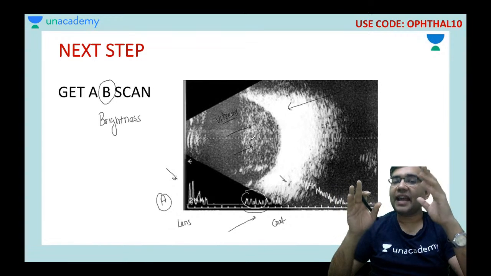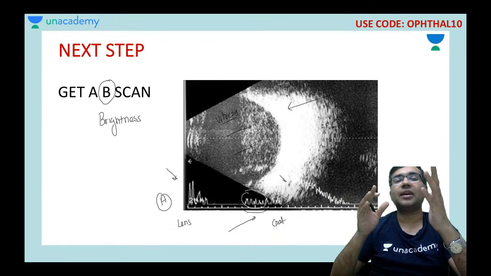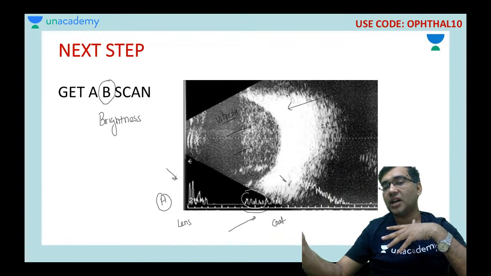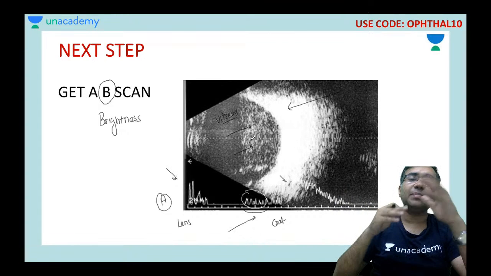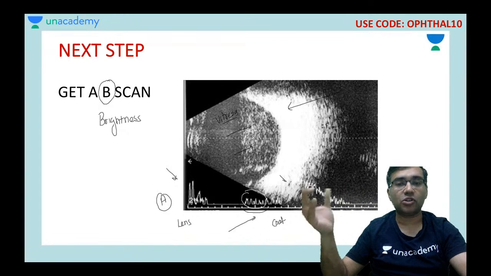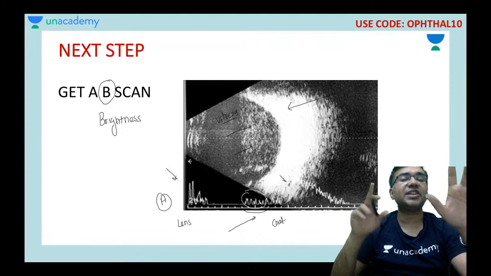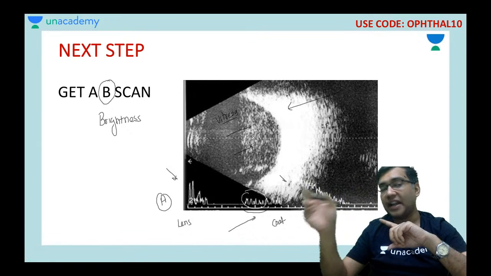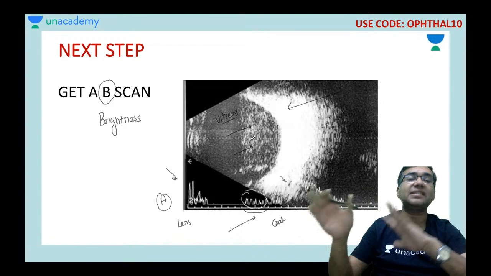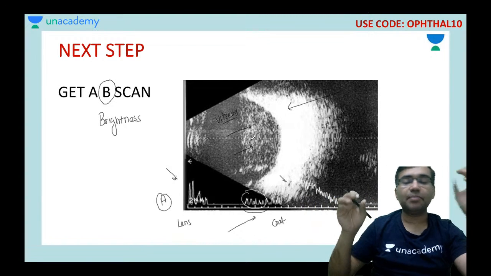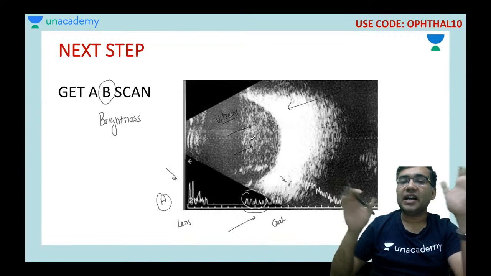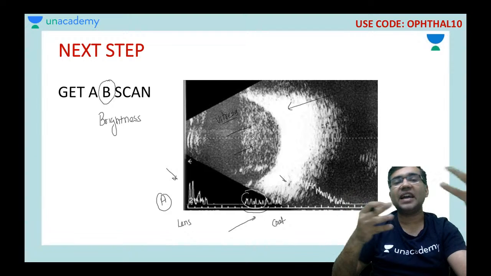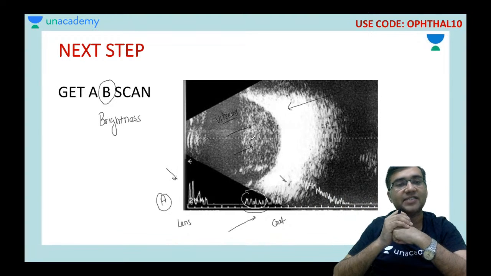Just by looking at the B scan, you cannot comment whether it is an endophthalmitis or a vitreous hemorrhage. But if the patient is having infective signs also, remember, a vitreous hemorrhage patient would not come with the signs of uveitis, but an endophthalmitis patient would come with the signs of uveitis. So शफाक, मैं एक बार फिर से एक्सप्लेन कर देता हूँ कि अगर आप बोलोगे सर ऐसी तो विट्रस हेमरेज में भी मिलती है, तो क्या डिफरेंस है विट्रस हेमरेज और एंडोफ्थेल्माइटिस के यूएसजी में?